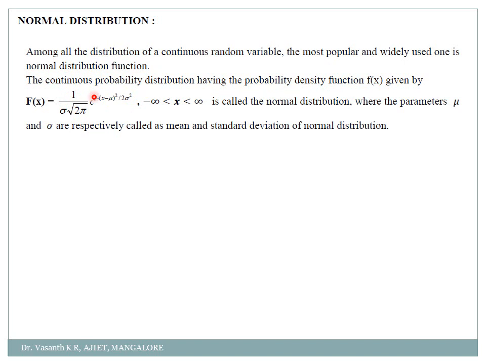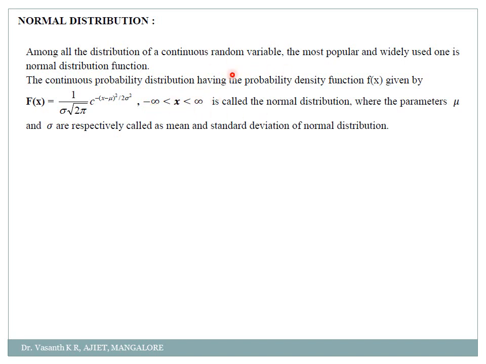The normal distribution function has the probability density function f of x given by f of x is equal to 1 by sigma root of 2 pi into e to the power minus (x minus mu) the whole square divided by 2 sigma square, where x is between both negative as well as positive. But if you had checked your exponential distribution, it was explained only for positive values. Am I not correct? It was from 0 less than x less than infinity, correct? That was one of the disadvantages. But here this normal distribution is taken from minus infinity to plus infinity.